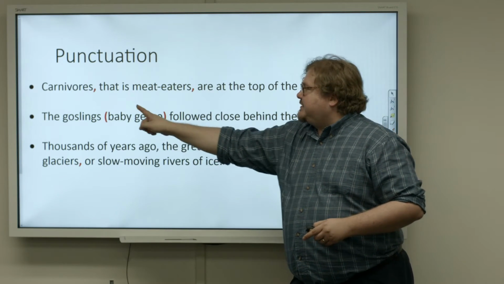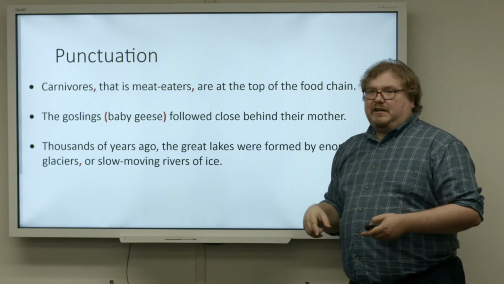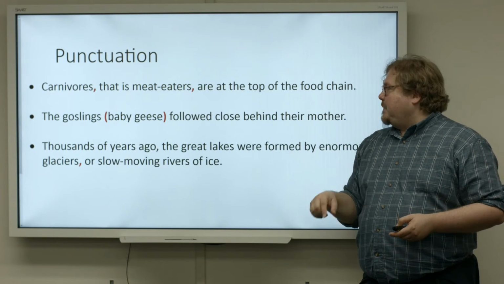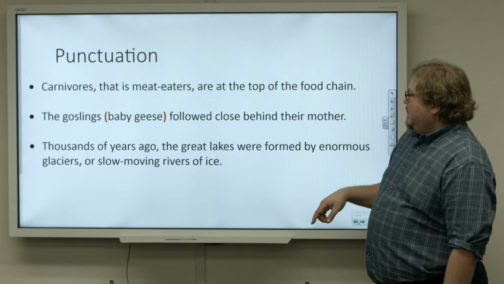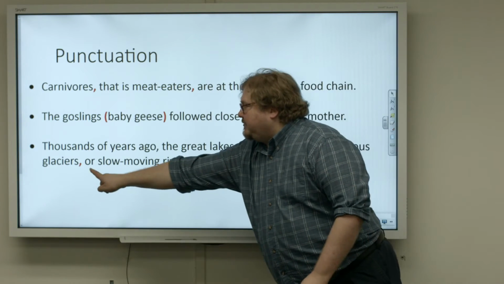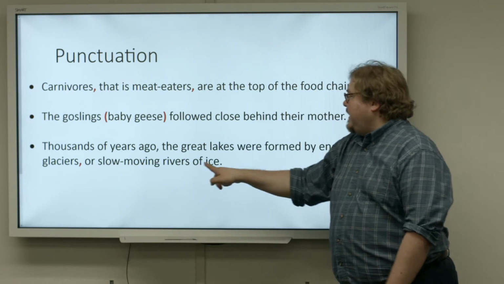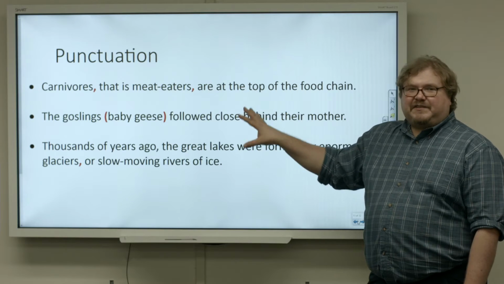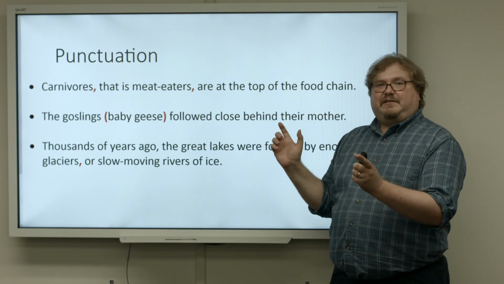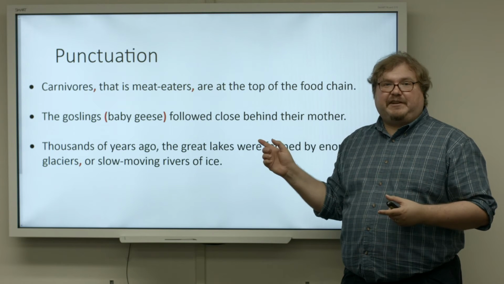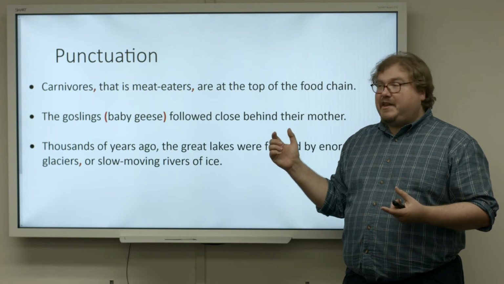Sometimes we use parentheses. Occasionally we'll use a dash, just a short line there. If our definition is at the end of a sentence, there may be only one comma, and then the period that ends it. But these kinds of punctuation can help us locate where that explanation or definition or synonym is.